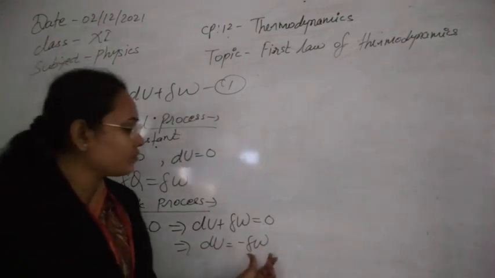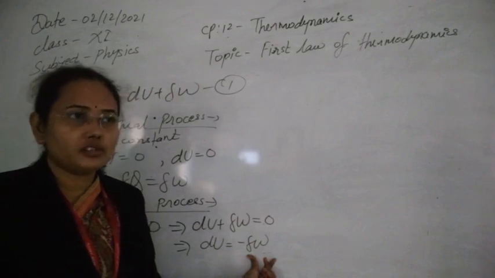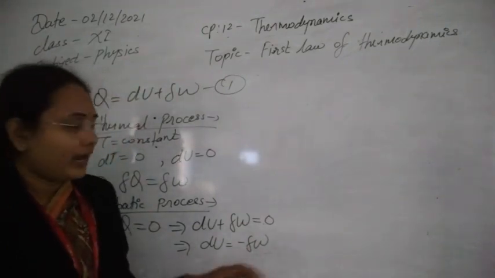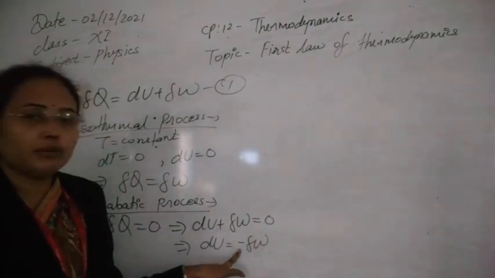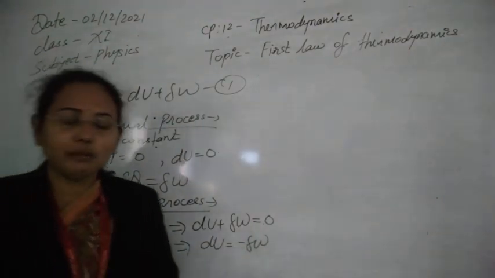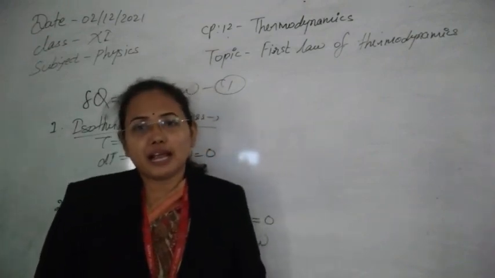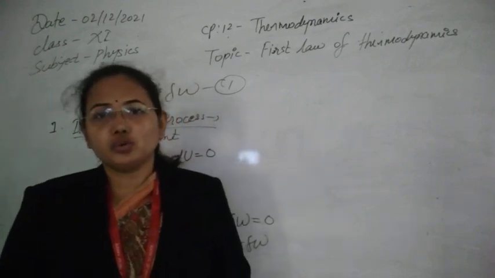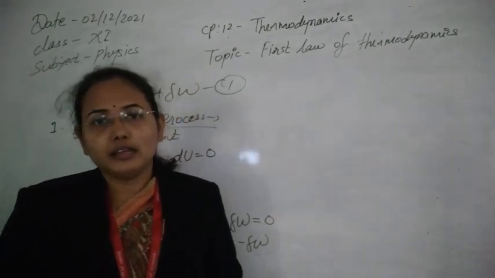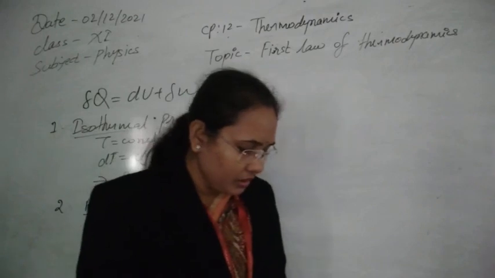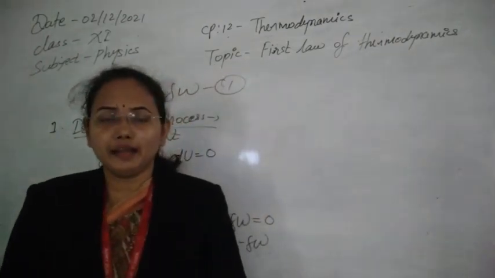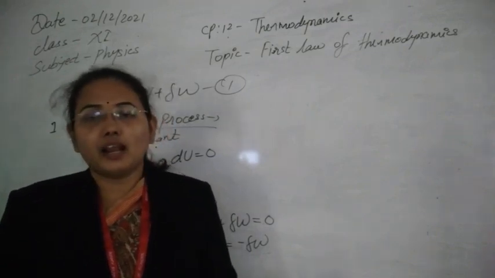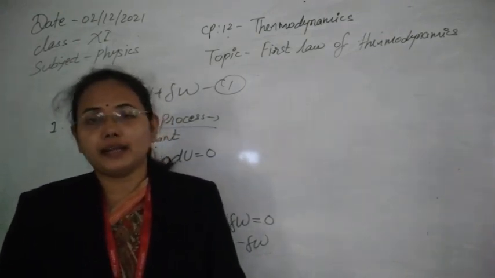Similarly, when the gas contracts, or in compression of the gas, delta W will be negative, and if that is negative, then minus of negative is positive, so dU will be positive. It means the internal energy of the gas will increase, and whenever internal energy increases, temperature will increase also. So the gas will get heated. So we can now understand heating and cooling in the adiabatic process. Whenever a gas is allowed to expand adiabatically, it cools.